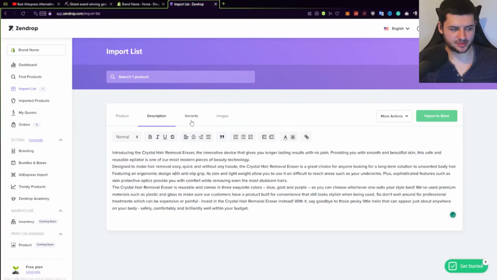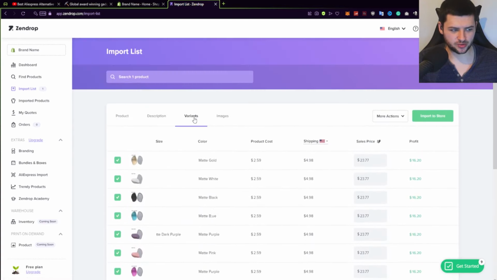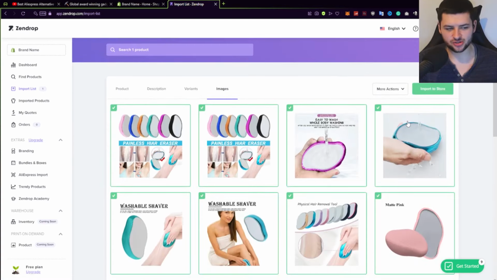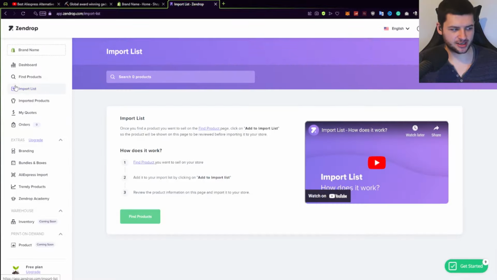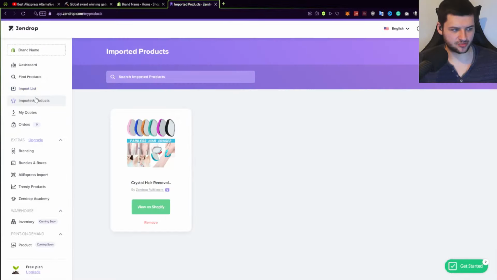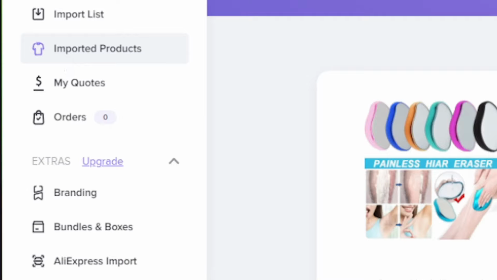You want to do exactly the same as before: change the description, the variants you want to sell, and also the images. Now just for this video and for the ease of time, we're going to just import this product how it is. Press import store and press confirm. As you can see, if we go to the import list, it should tell us that we've imported products on the left where it says imported products.